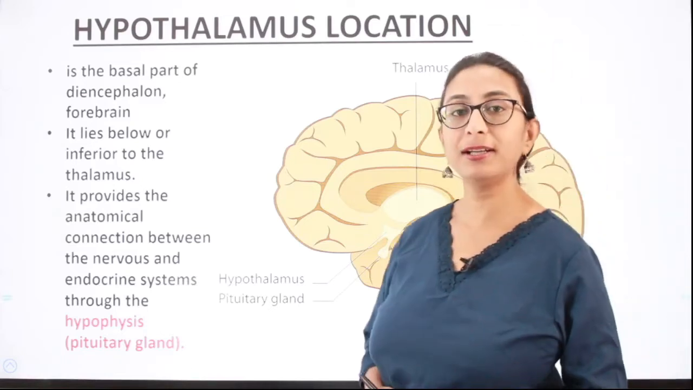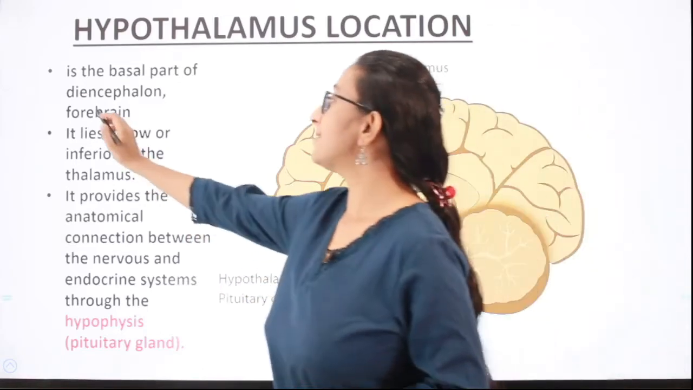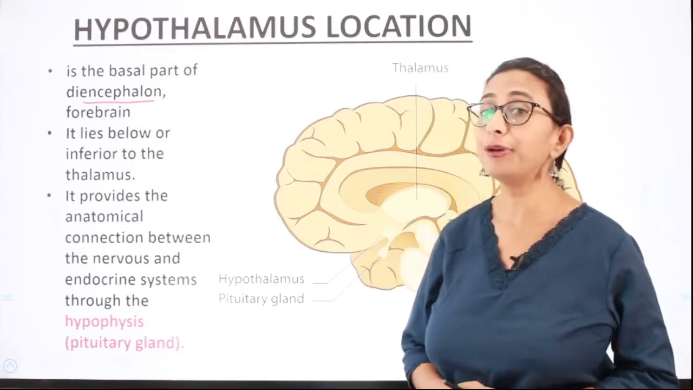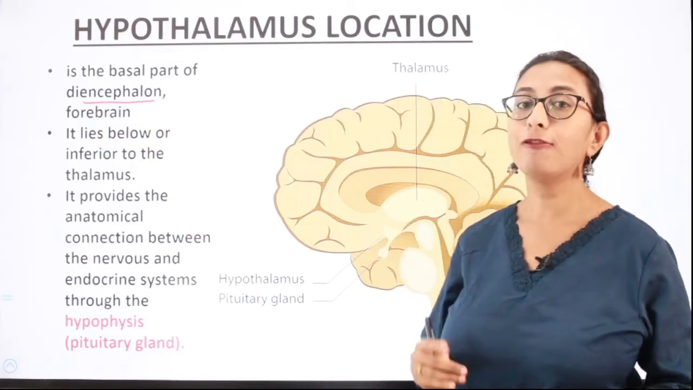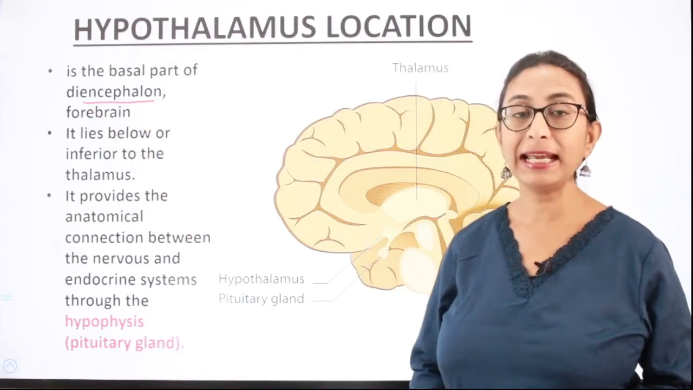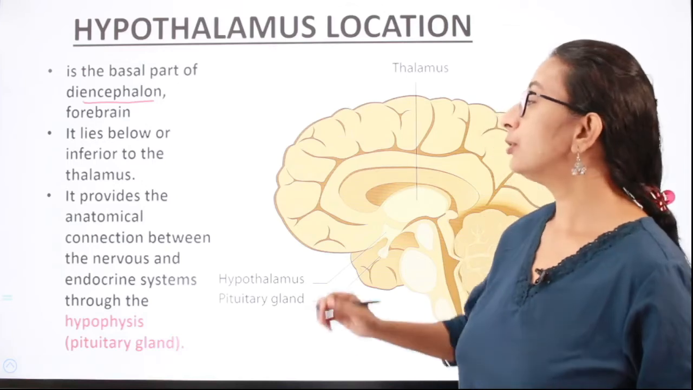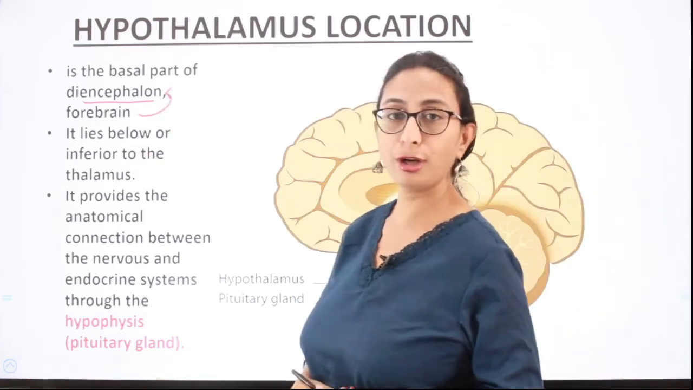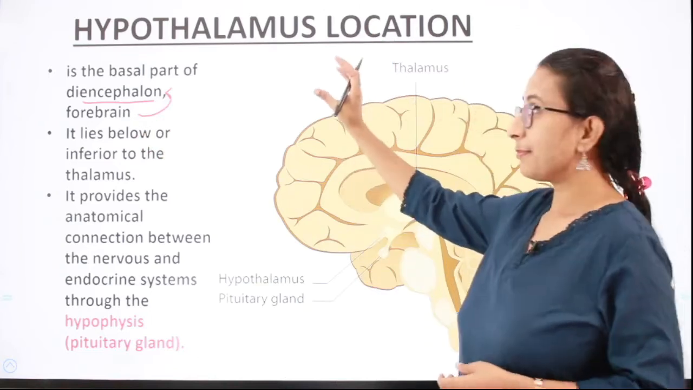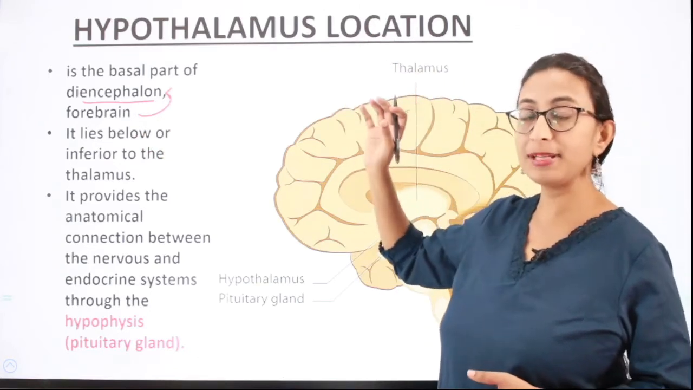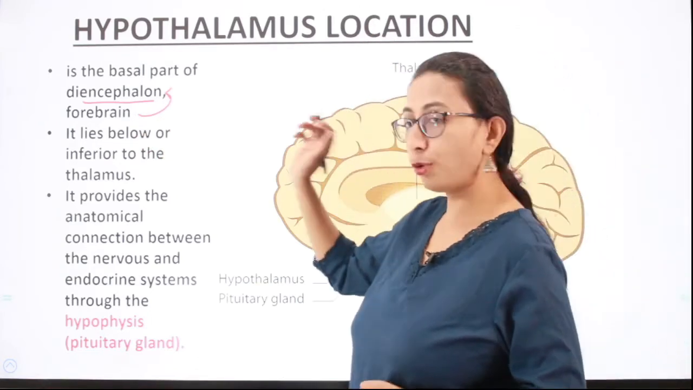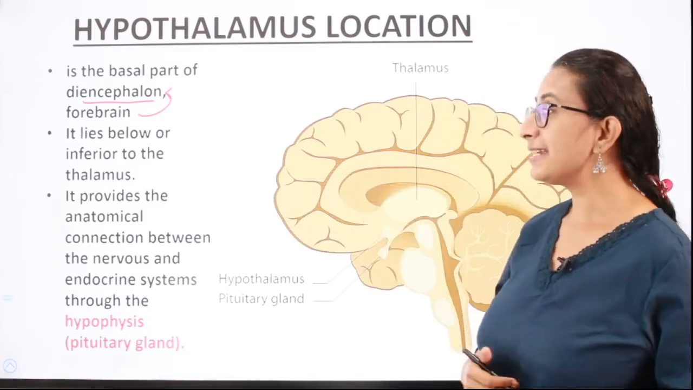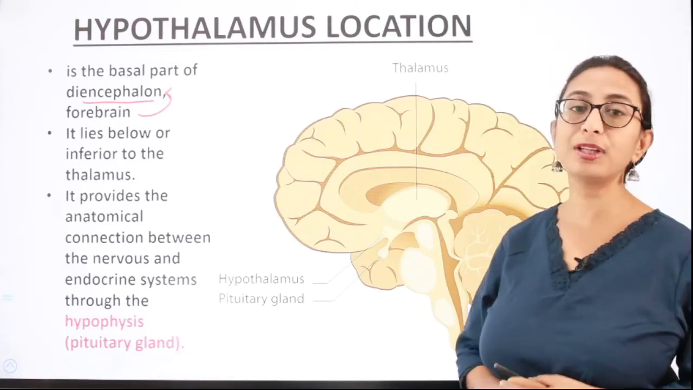Hypothalamus is situated in the diencephalon or the forebrain. So we know we have three parts of the brain, isn't it? Forebrain, midbrain and hindbrain. So the forebrain is also called the diencephalon. The hypothalamus is situated in the forebrain, which is also called the diencephalon, and it lies below or inferior to the thalamus.